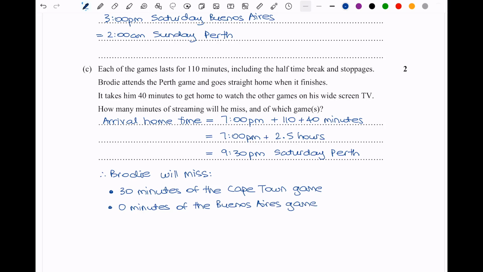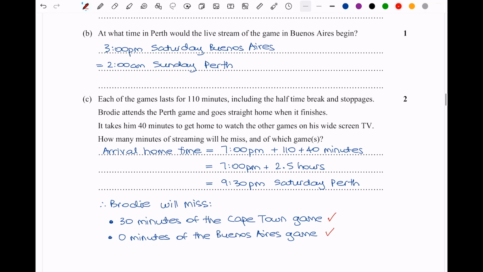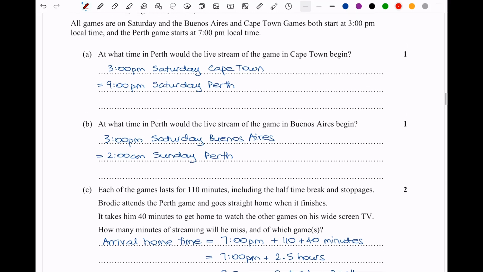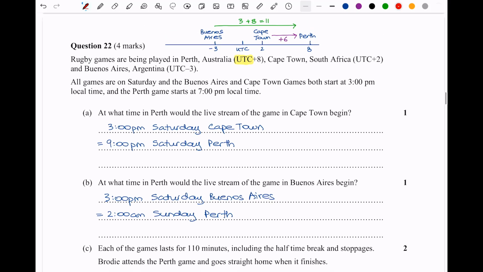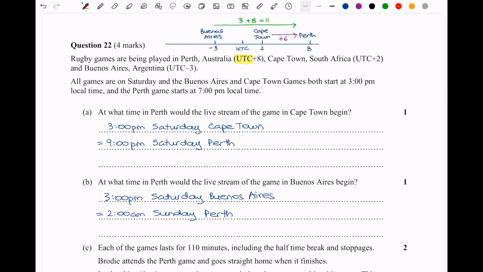And I think that's all we need to do to get those 2 marks. I would guess it's either going to be 1 mark for each of the correct minutes lost, or alternatively, maybe it's 1 mark for getting the time arrived at home, and then 1 mark for getting the minutes lost. Either way, what we've shown here should be enough to get those 2 marks. So hopefully now that you've seen that working, that's a question that you could confidently attempt on your own. I think the key there was all about understanding the universal time coordinated system and then being able to move between different times by counting hours left or right, depending on which direction we're moving.